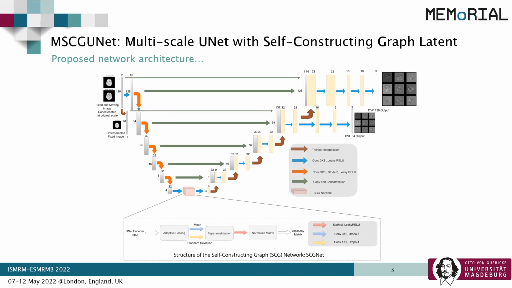At the heart of the MICTR approach, we have our proposed MSCG UNet. This model is an extension of the UNet architecture used by Voxelmorph. This is a multiscale UNet architecture with a self-constructing graph network at its latent. We hypothesize that incorporating SCGNet would help the network encode the overall anatomical view better.